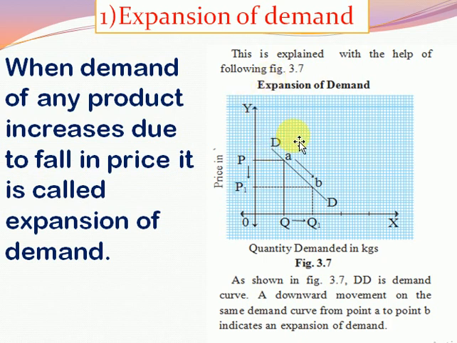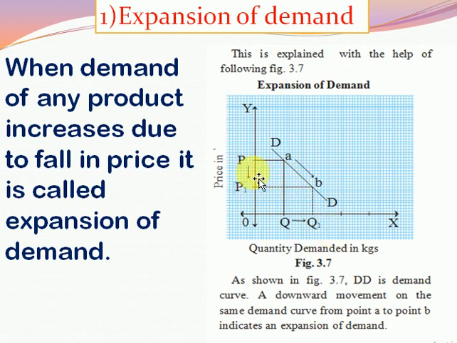Now you can see the expansion of demand with the help of this graph. Here quantity demanded is shown on the x-axis and price on the y-axis. When price is P1, demand is Q1, the highest.